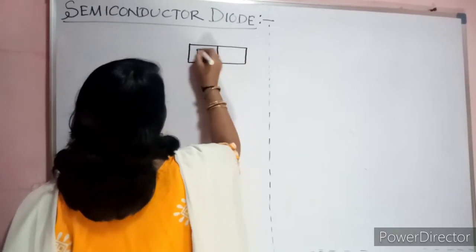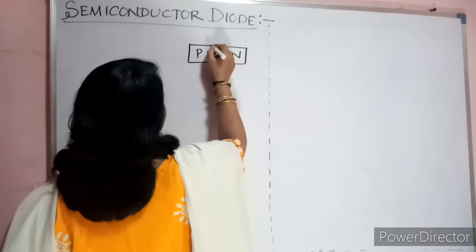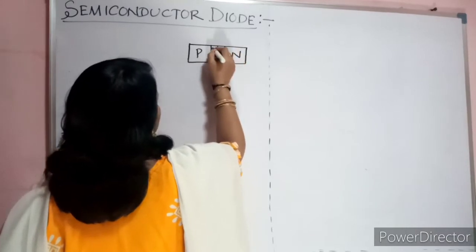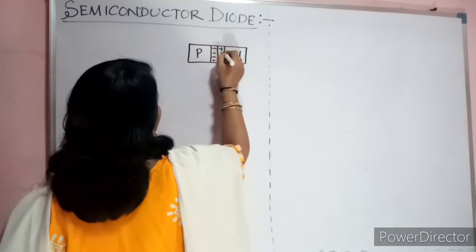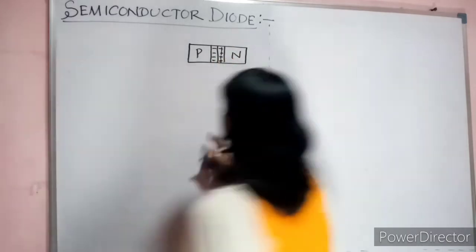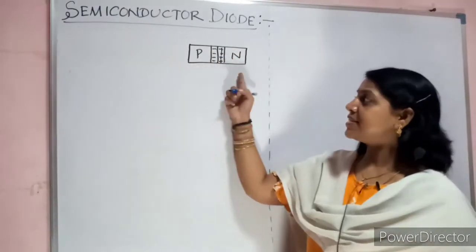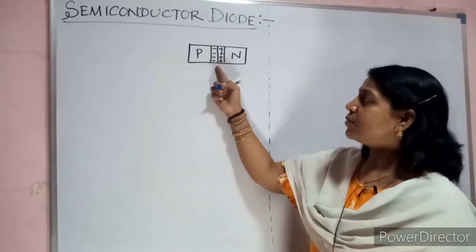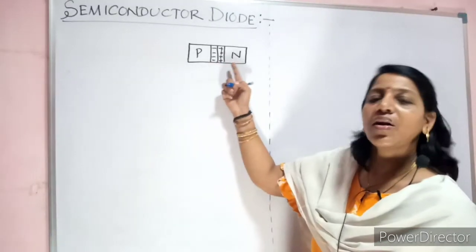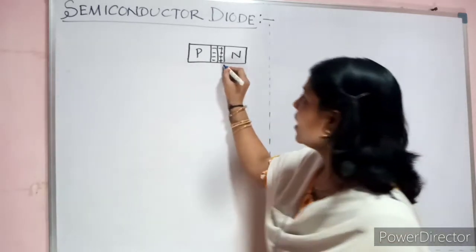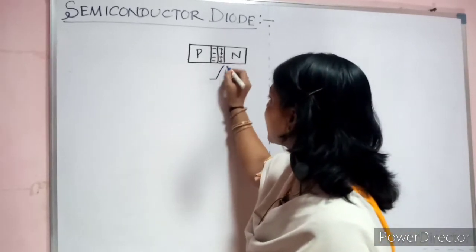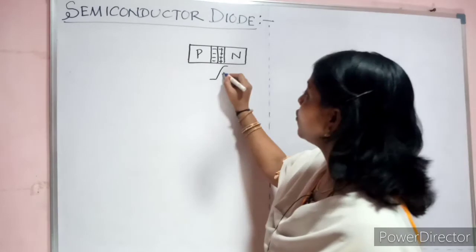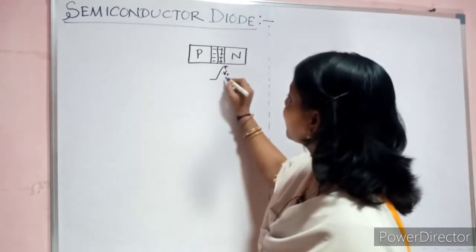This is your P, this is your N, and this is your depletion region, the junction side called space charge region or depletion region, and due to this a voltage is developed. This is called potential barrier.